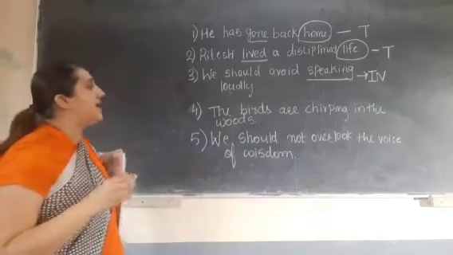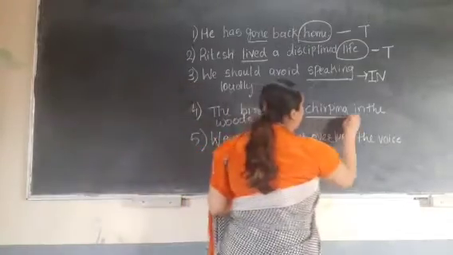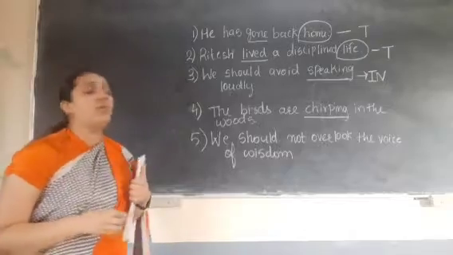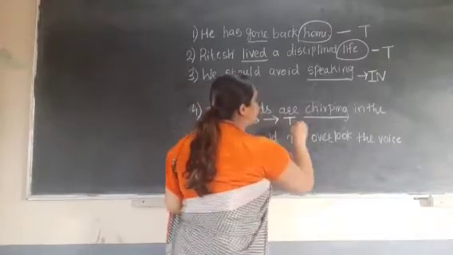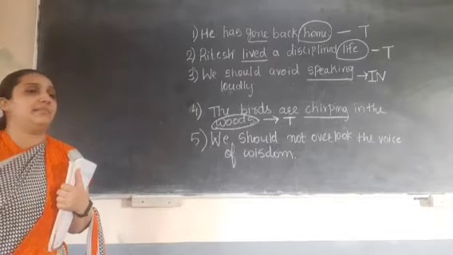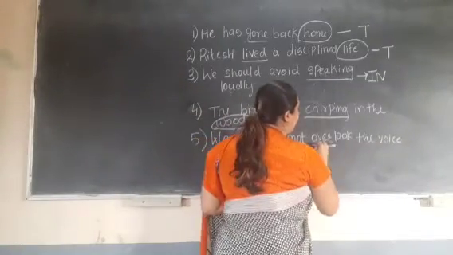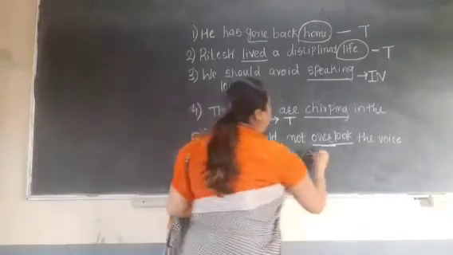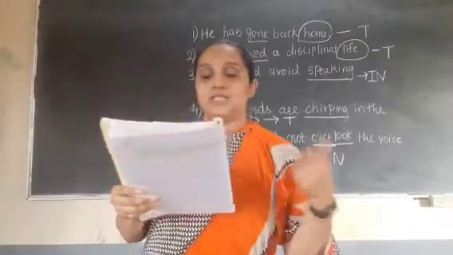Next, the birds are chirping in the woods. Chirping is the verb. Which type of verb? Why? Because it has the object, that is woods. So which type? Transitive. Okay, now we should not overlook the voice of wisdom. Overlook, very good, is the action. Is there any object? So which verb? Very good. Intransitive. Right?